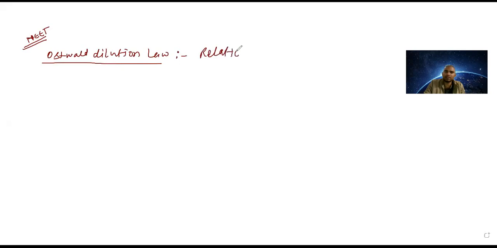So when you are talking about Ostwald dilution, it is very important for NEET. This is a problem asked in the NEET also. The exact thing about Ostwald dilution law is that it gives a relationship between alpha, T and Ka.